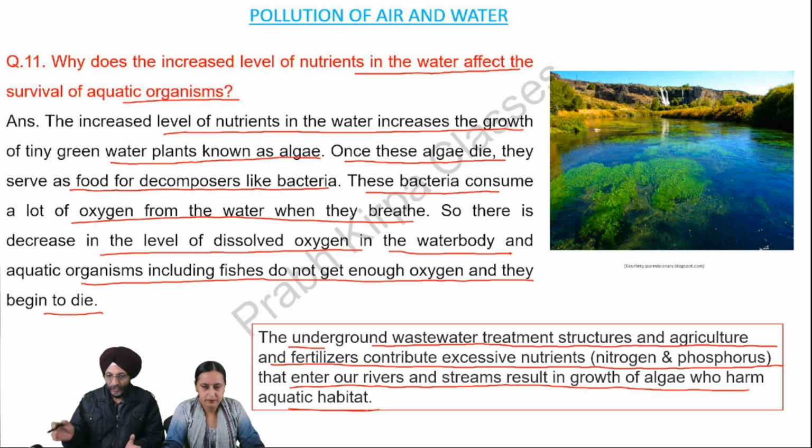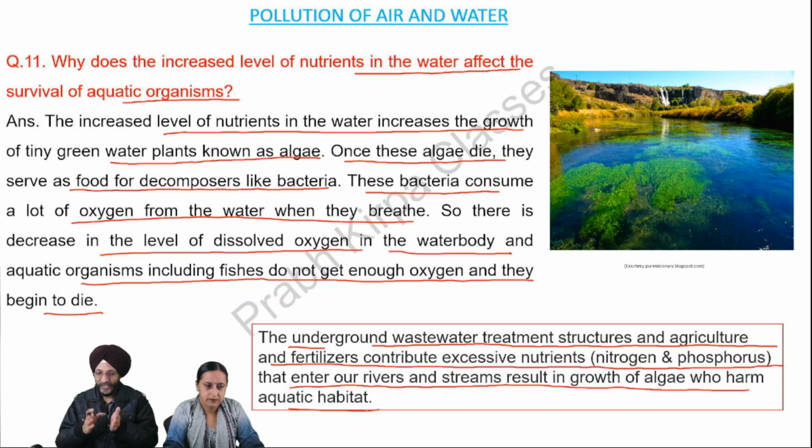We use underground wastewater treatment structures. Then there is agricultural waste or fertilizers which we use in agriculture.